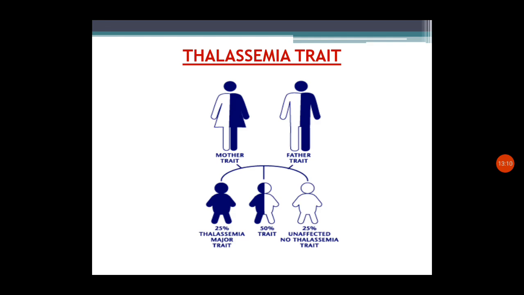unaffected children. So when the father and mother are carriers in the heterozygous form, there is a 25% chance of getting fully affected children, 50% of getting the carrier state, that is thalassemia minor and trait, and 25% of getting unaffected children. So 25% affected, 50% carrier and 25% unaffected children. So this is the thalassemia trait.